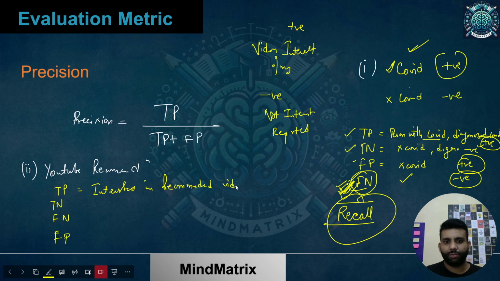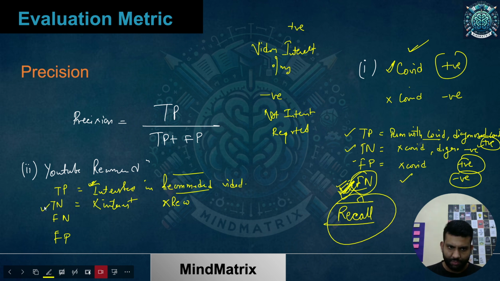There I was interested because that was the actual case, and the recommended video was fine. If I talk about true negative, it means not recommended. What were those videos which were not recommended? Not interesting videos. So the videos in which I was not interested were not recommended to me. That's fine.